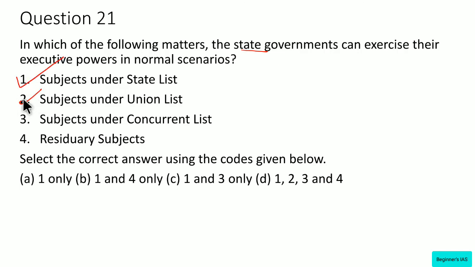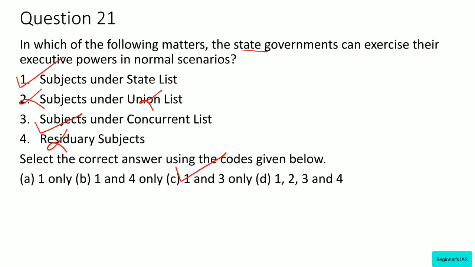Subject under union list? No. Strictly no. Subject under concurrent list? Yes. Under normal scenario, the state government can exercise the executive powers with respect to the concurrent list also. What about residue subject? The residue subject is not given to the state. Therefore, this is wrong. Therefore, the answer would be 1 and 3.